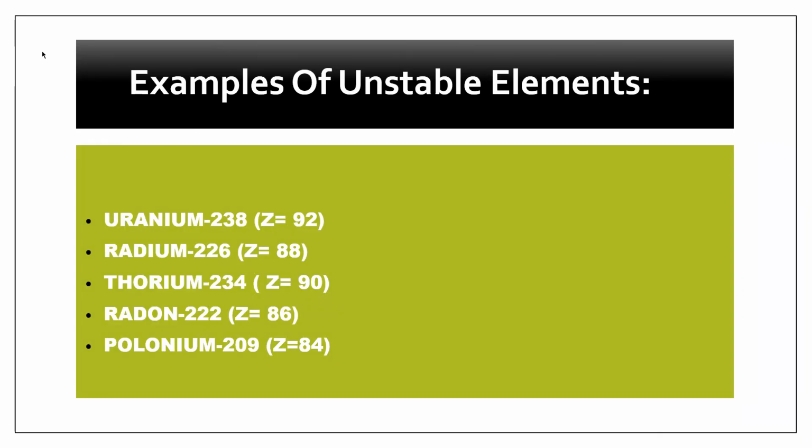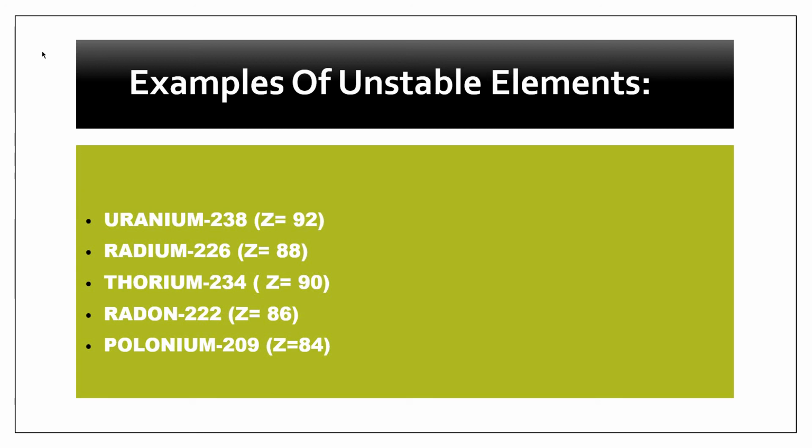So students, it was all about radioactivity. What you have learned today: radioactivity is a spontaneous emission of radiations, and radioactive substances emit radiations. Radioactive substances are those which have an unstable nucleus. And why does an atom get an unstable nucleus? There are three conditions.